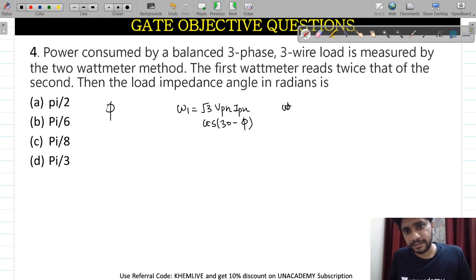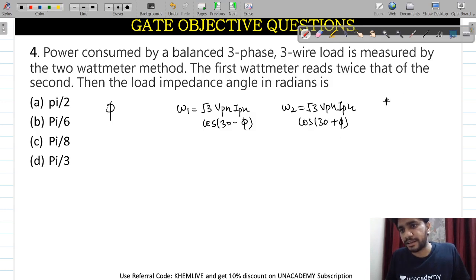The second one is W2. It will be root 3 VPH IPH cos of 30 plus phi. With the derivation we have derived it, and when we study the measurement portion, I will let you know all these things. These are the two things.